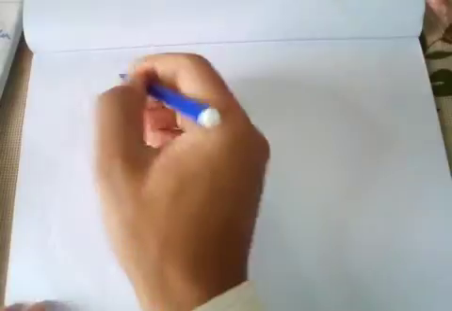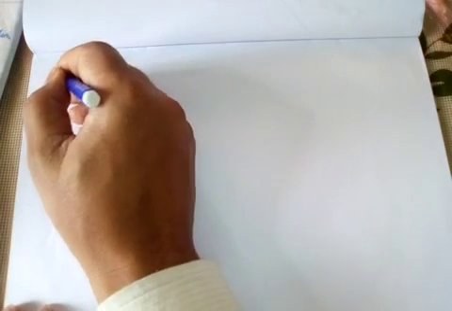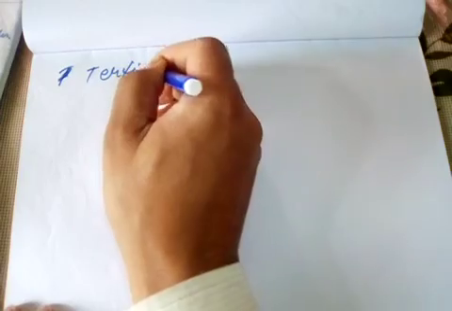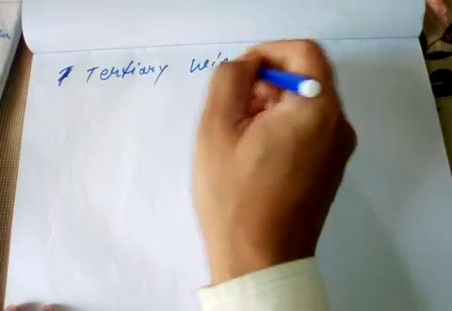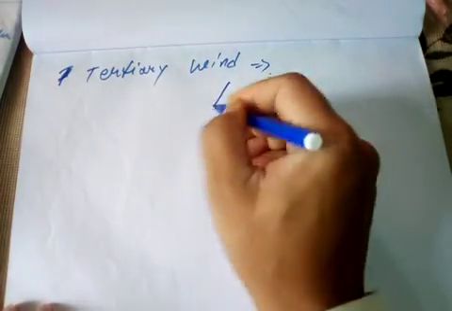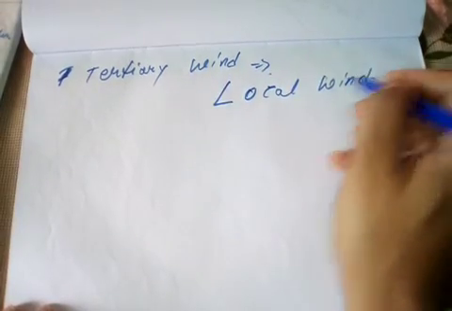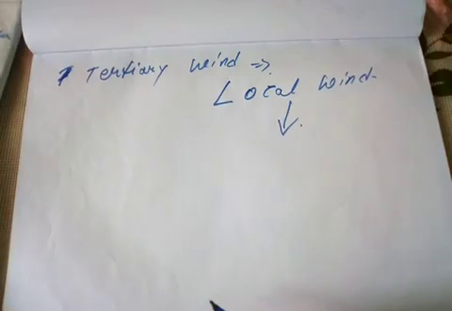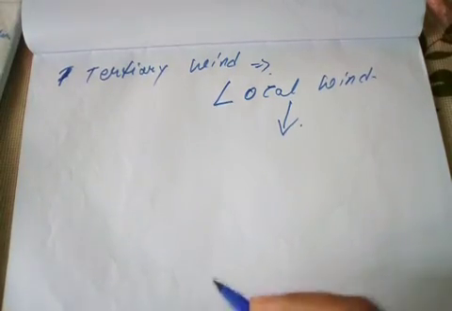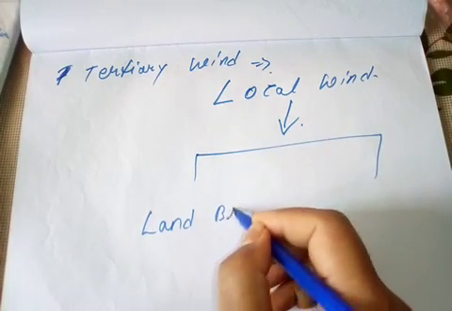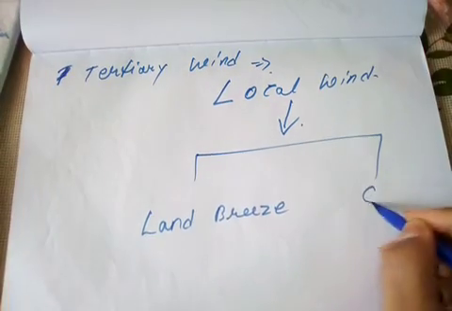Now in your textbook there is a term for wind that we call tertiary wind, and this wind can be called local wind. Here the local wind comprises two types of wind, the land breeze and the sea breeze.